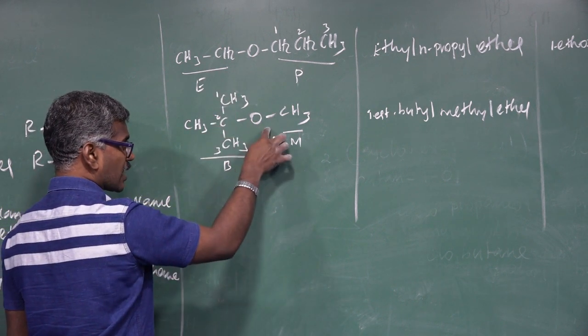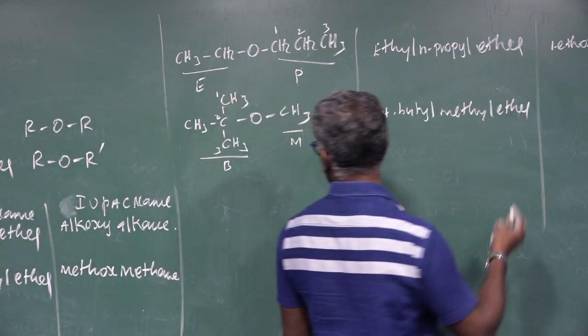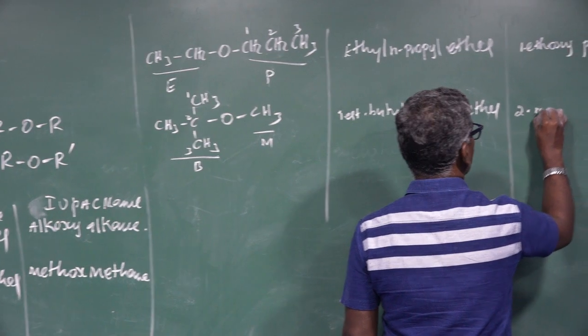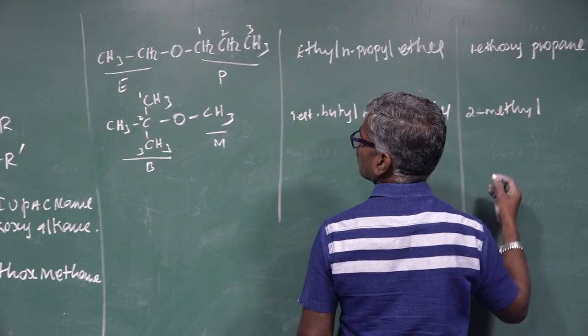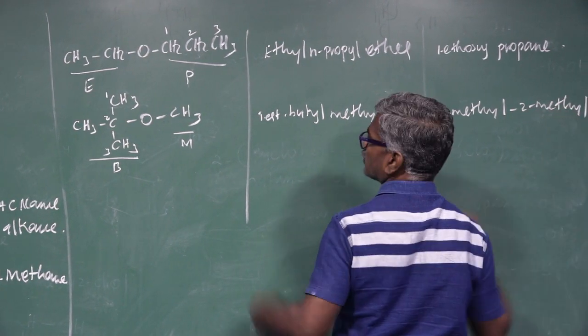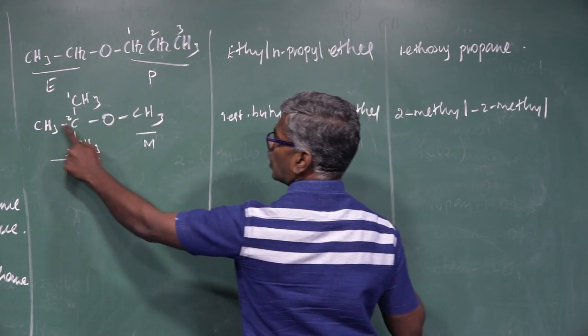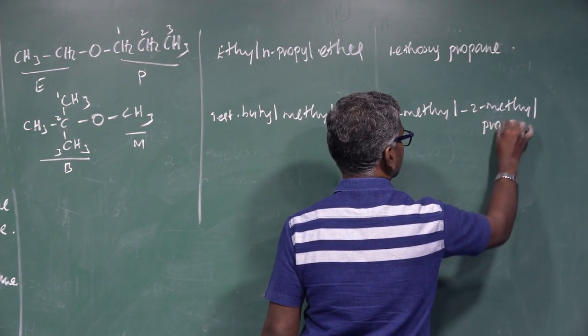The second portion has a methoxy and a methyl group. This one is the word root. So 2-methoxy, 2-methyl, and the remaining common carbons, 3 carbons, so propane.